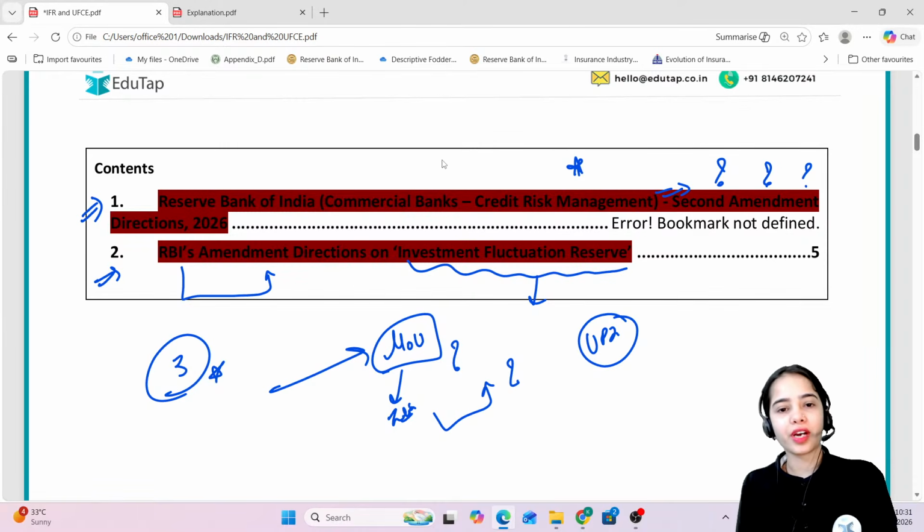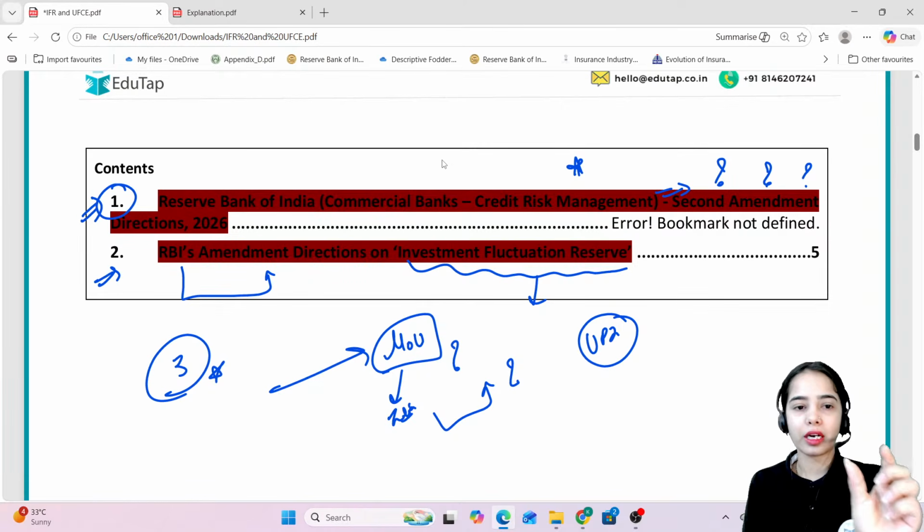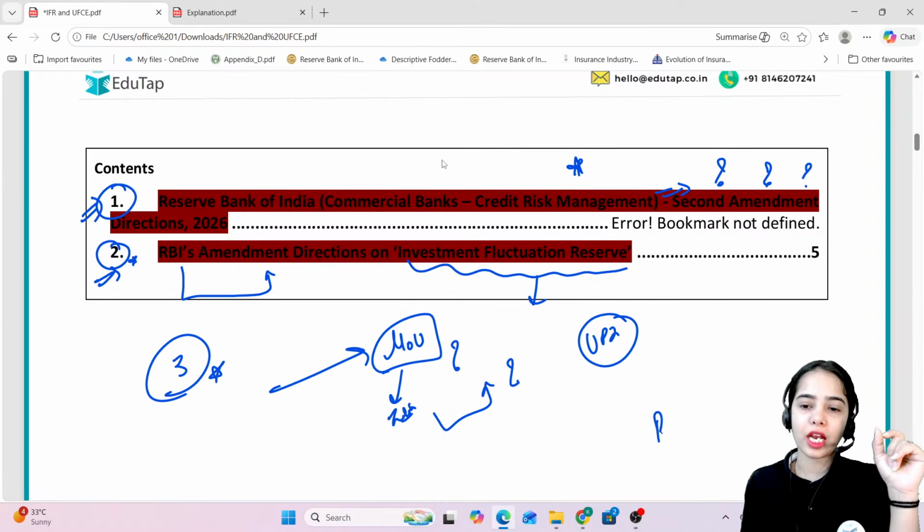So good morning everyone. Let's start with the first part, and then we will discuss the second article, then we will discuss the MOU, and then at last there is also a big announcement for all of you, okay, that we will discuss.